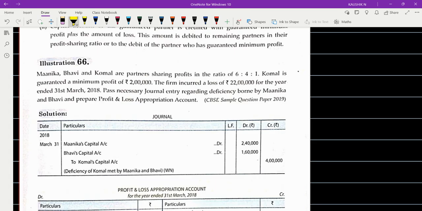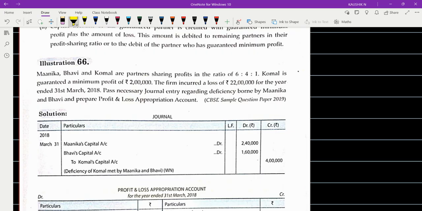Today also we'll have an evening session, and we will work out the next new concept, that is past adjustments and interest on capital. If time permits, we'll work out both concepts. If not, we will make sure that we work out past adjustments, and interest on capital will be for tomorrow.